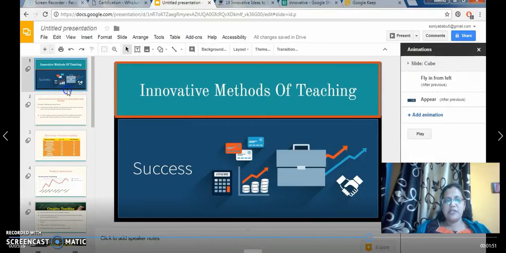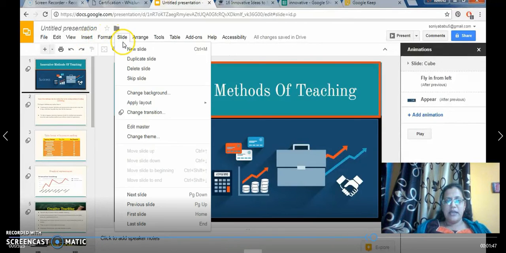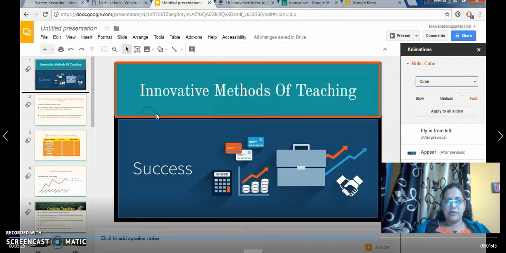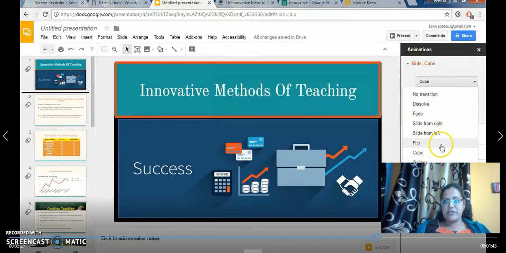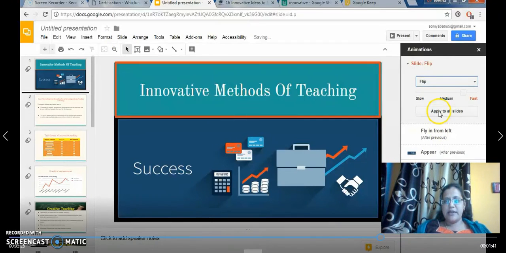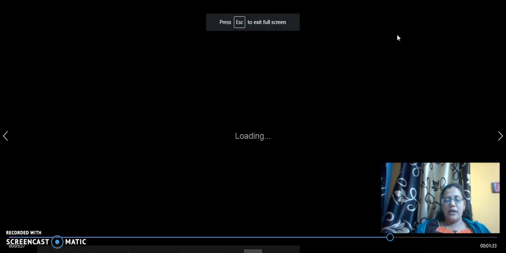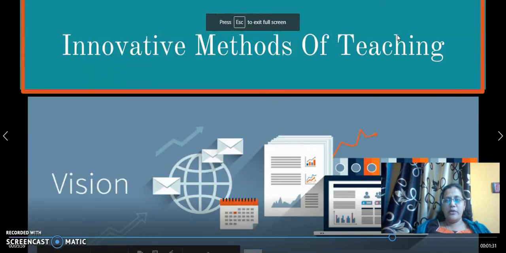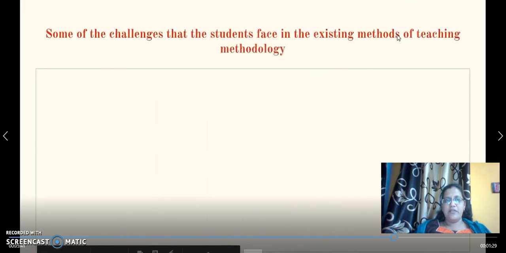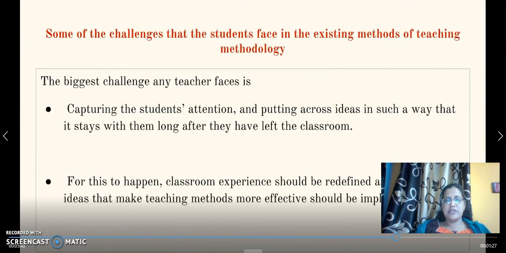So in between the animations I give the transition. Between the slides, whatever you give is a transition. I just go to the slide transition, and then I give the slide transition, and I give apply to all slides. And now I just go to the preset and check how my slides work. See here, innovative methods of teaching. So it's all flip. Some of the challenges I faced: